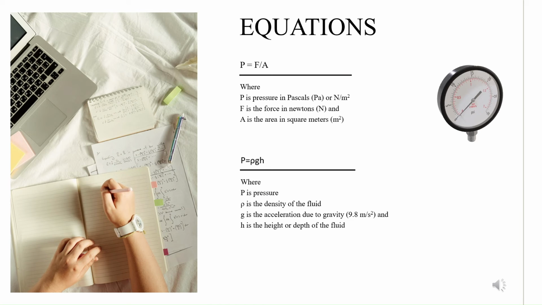The first equation is P equals F over A, where P is pressure in pascals or newtons per meter squared, F is the force in newtons, and A is the area in meters squared. The second equation is P equals rho g h, where P is pressure, rho is the density of the fluid, g is the acceleration due to gravity, and finally h is the height or depth of the fluid.